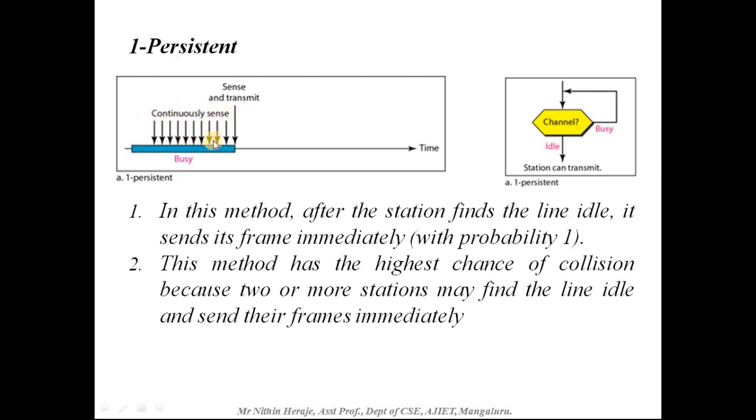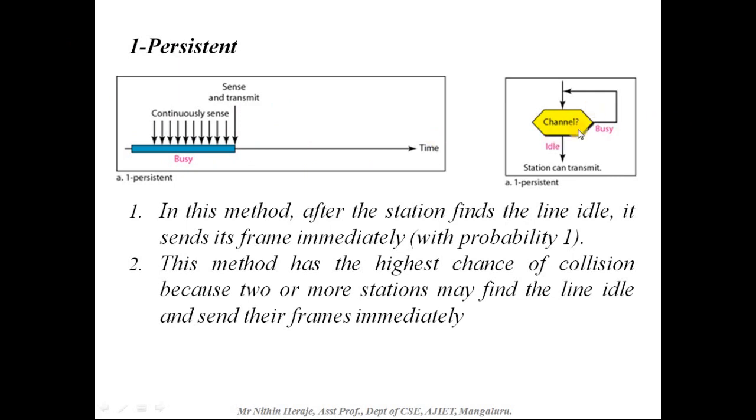In this region it senses that it is busy, and at this particular point the station senses that the medium is idle, and it immediately sends the frame. So what happens at this particular time? More than one station might sense that the medium is idle at this point, so they might send their frames.